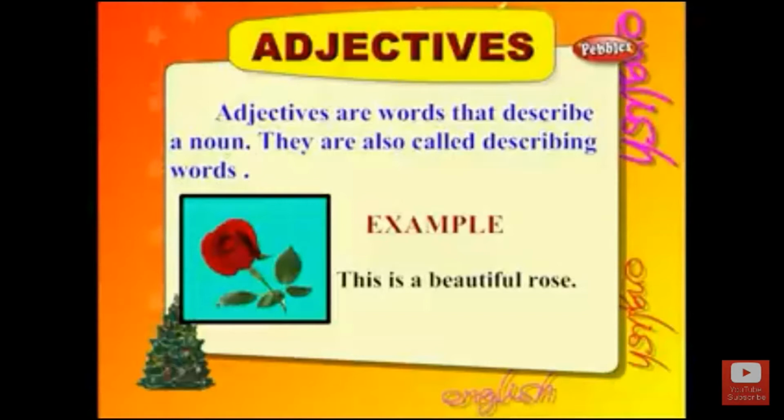Adjectives are the words that describe a noun. They are also called describing words. We had already learned about nouns. Nouns are names of persons, places, animals and things. We use some words to describe them, and these words are called describing words or adjectives. Let's see an example. This is a beautiful rose. Here, rose is a noun and beautiful is describing this rose. It is an adjective.